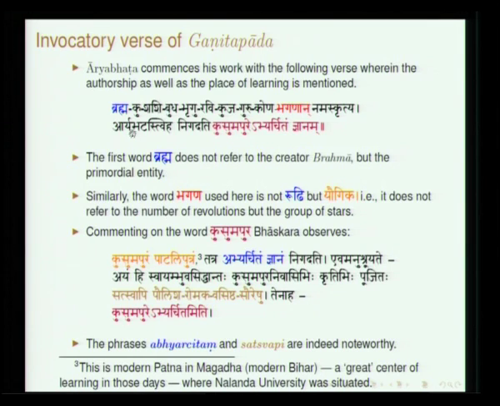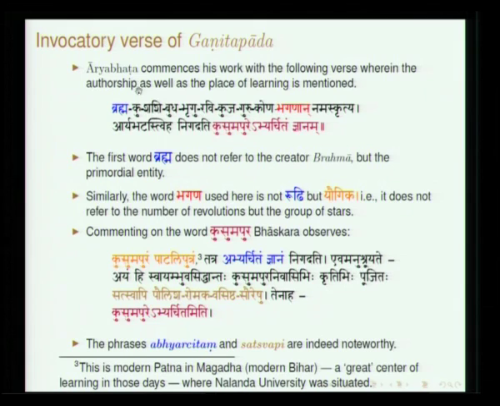The Ganita Pada commences with this verse: Brahma Kushashi Buddha Bhrugu Ravi Kuja Guru Kona Bhaganan Namaskritya Aryabhatastviha Nigadati Kusumapure Abhyarchitam Jnanam. Namaskritya basically means offering my venerations. My venerations to what? Brahma, Kushashi, Buddha, Bhrigu, you can easily guess. These are the names of the planets. Brahma, leave it out.